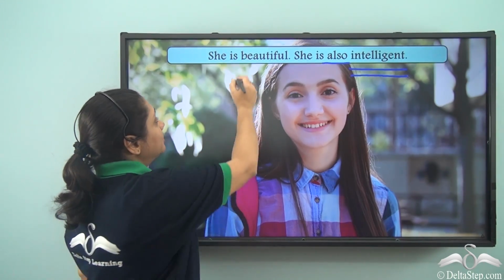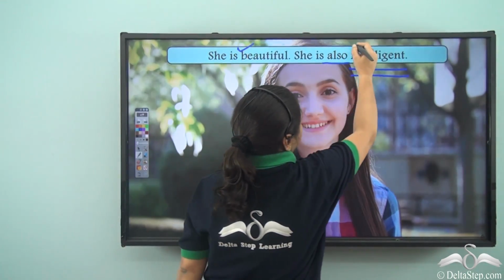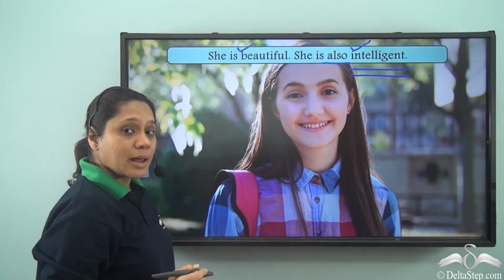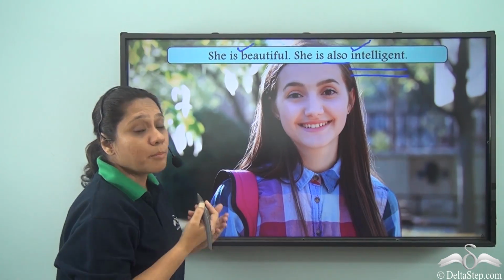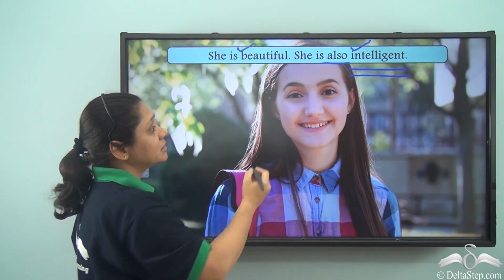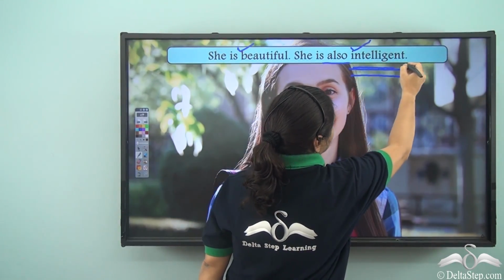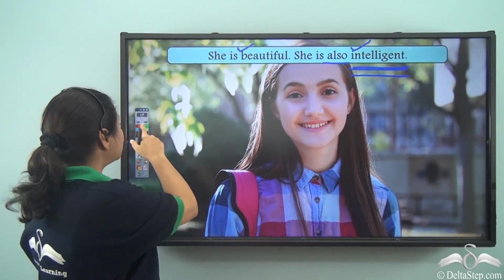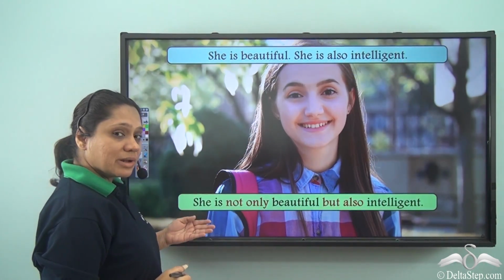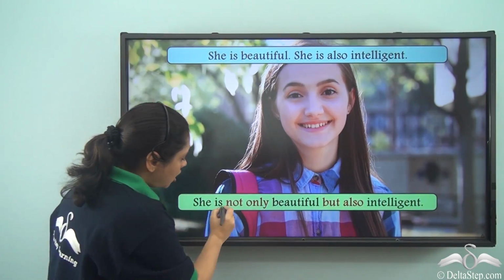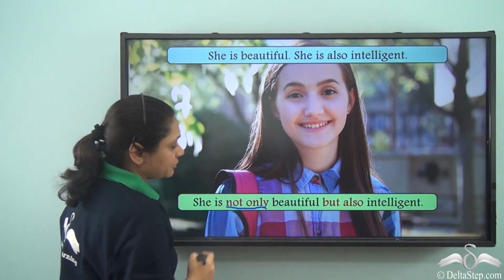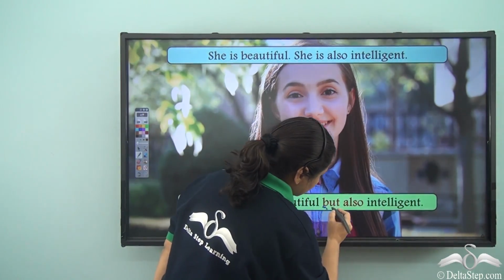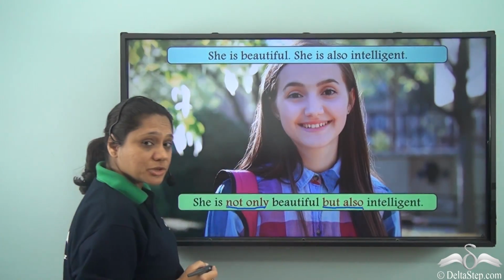Both beautiful, intelligent are describing the girl, but we are giving more importance to the fact that she is intelligent. In this case, how will we join the two sentences? We will write, she is not only beautiful but also intelligent.